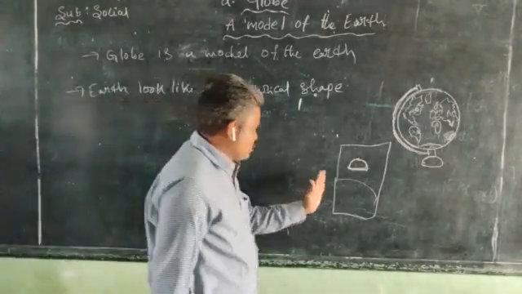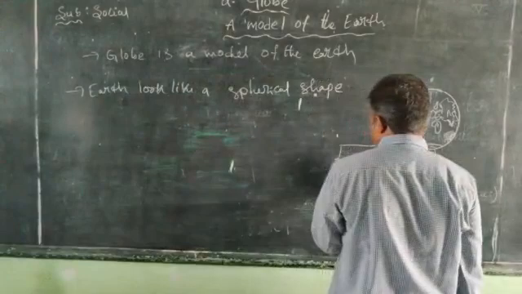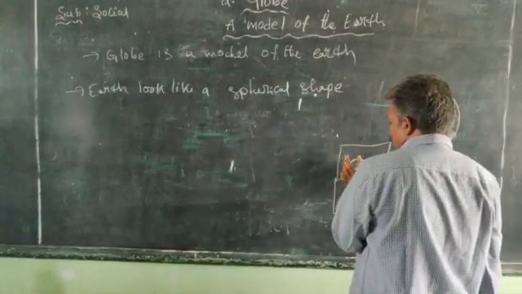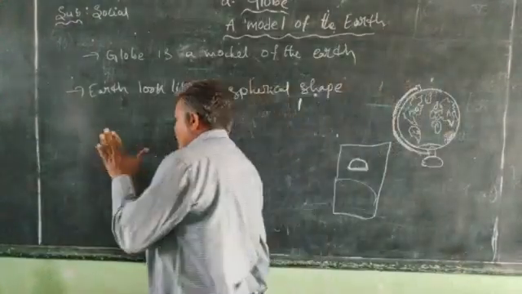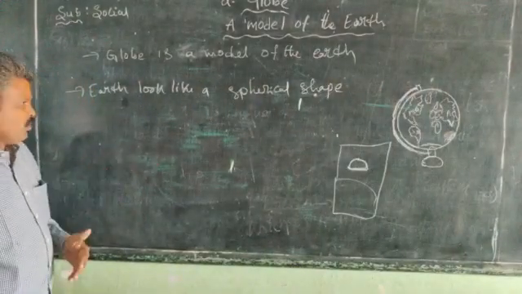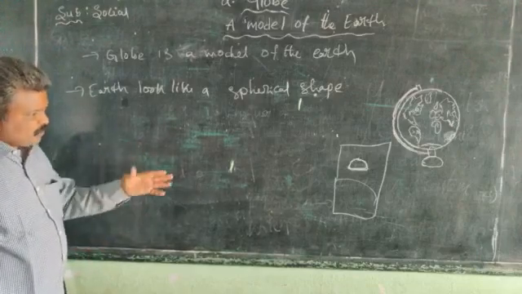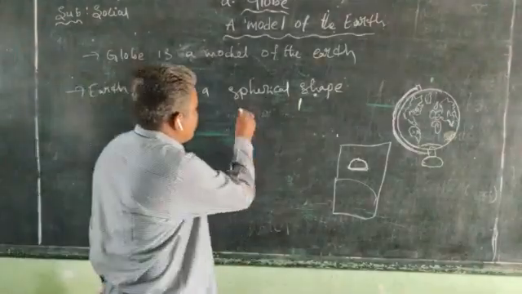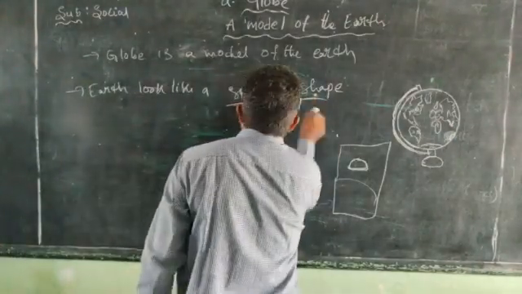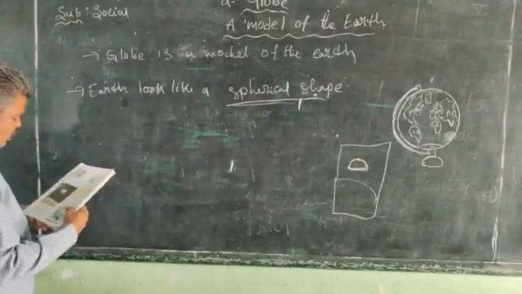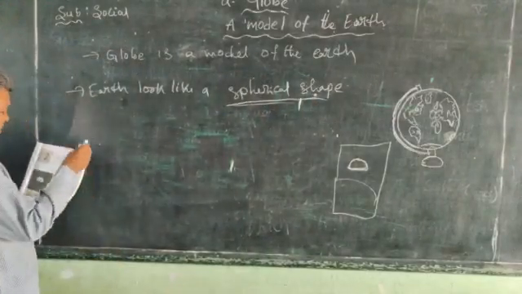Only the lit portion facing the camera is captured in the picture. The main reason is that the earth has a spherical shape. Next topic.